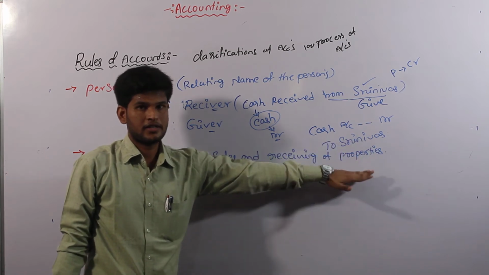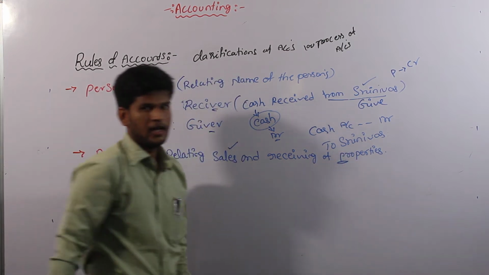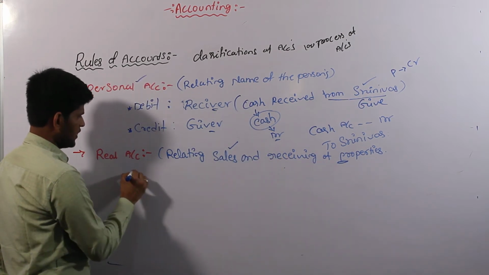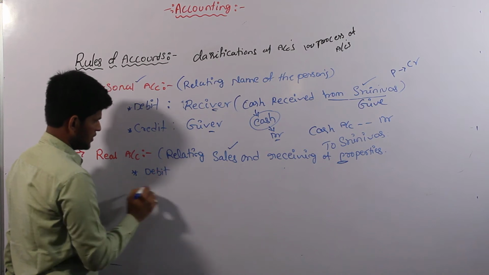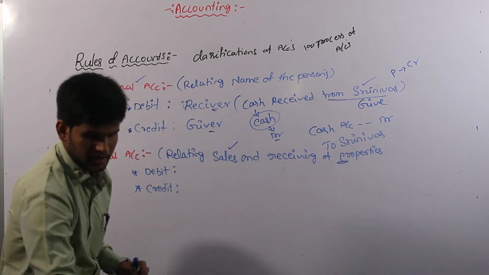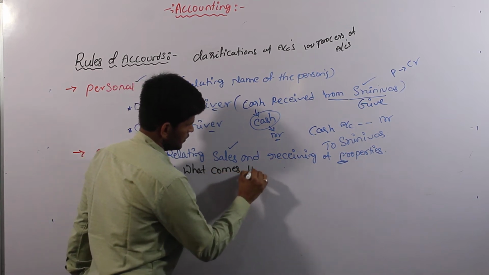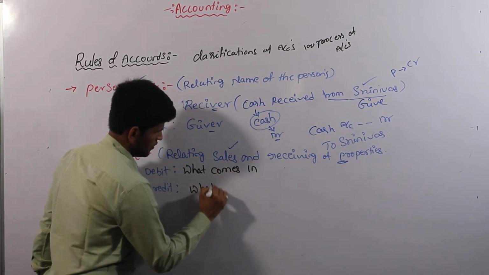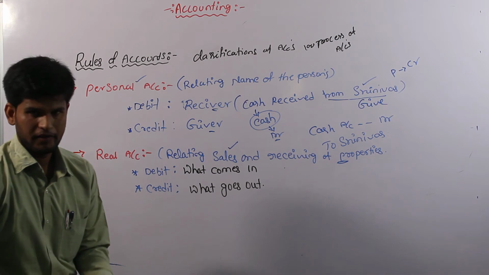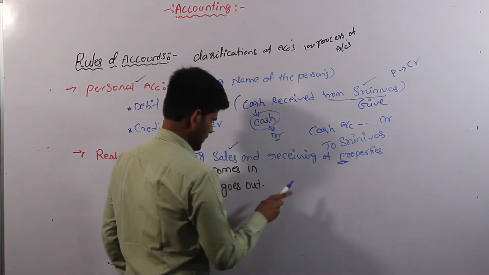So definitely the transaction must be maintained the first word of sales, or else in second stage we have to know the property. And again giving the example to this, before that we have to know the real rule of account is having always two systems, debit and credit system. In debit side, we have to write what comes in. In credit side, what goes out. Both are most important. Then we have to identify the transaction. The rule of account is useful to anywhere.